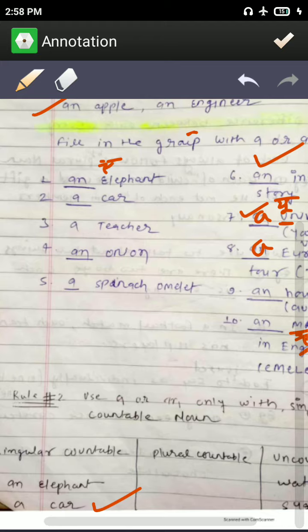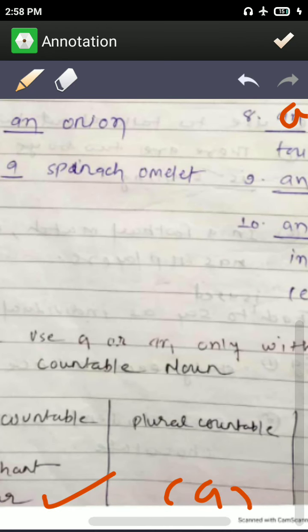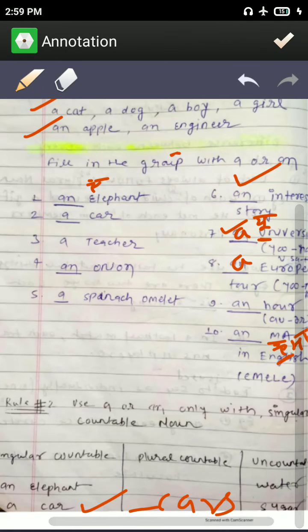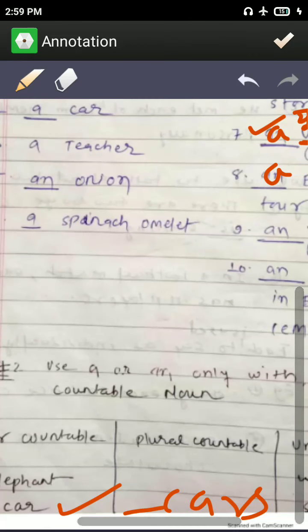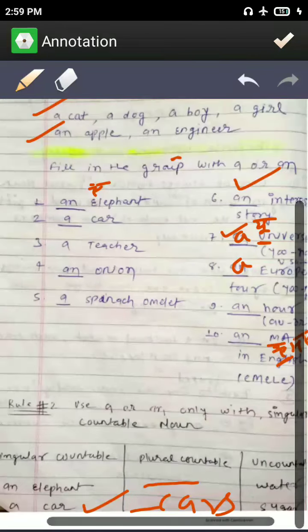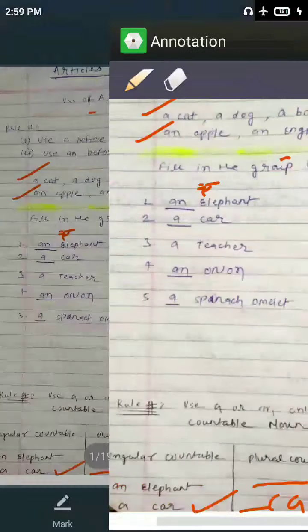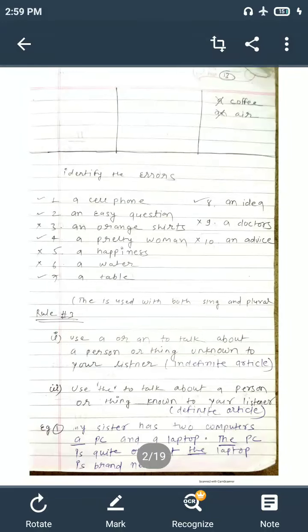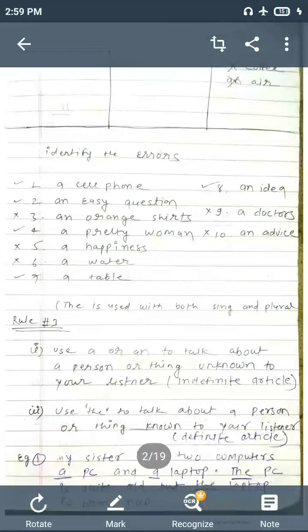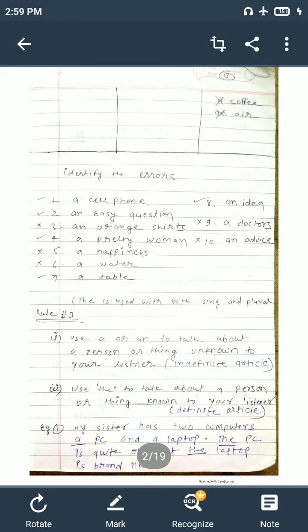With cars you cannot use an article, and similarly with elephants you cannot use an. Coffee is not countable, you cannot count coffee. Air is not countable, so we will not use an air.